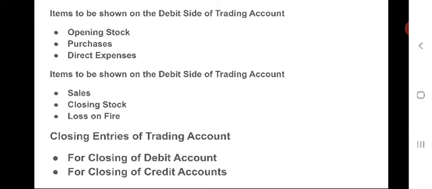If any loss is incurred, profit and loss account has to be debited, trading account has to be credited. See, these are the three types of entries we will observe in trading account.